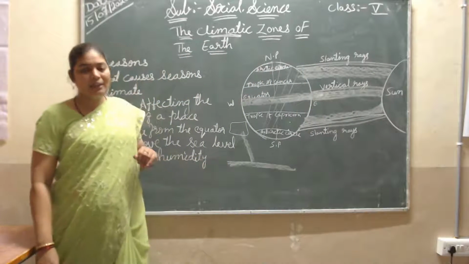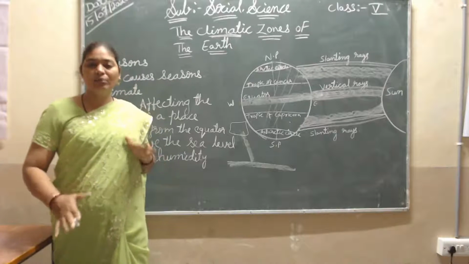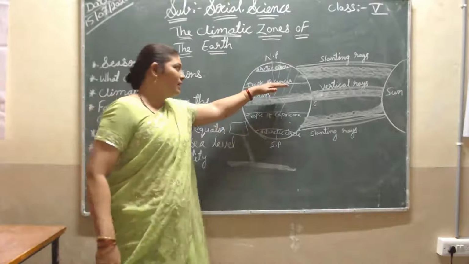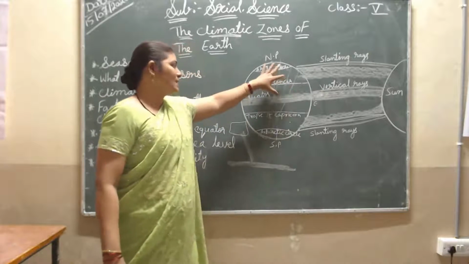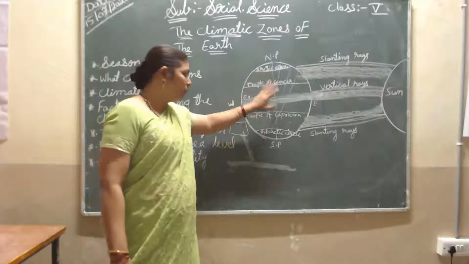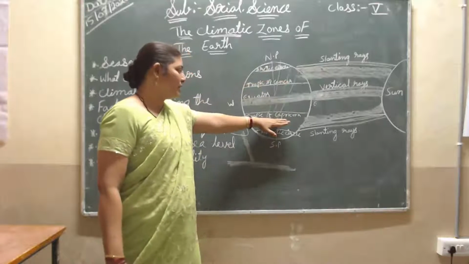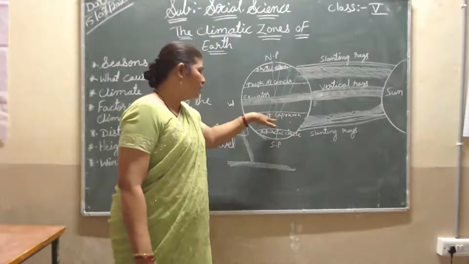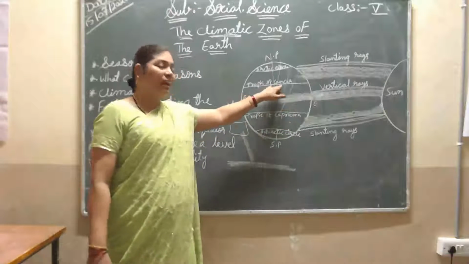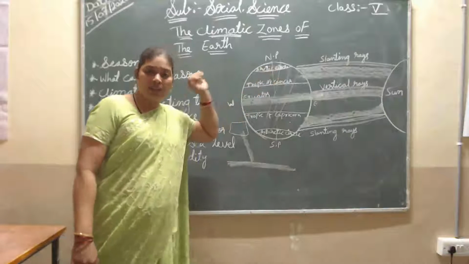Here also, the climate is very good. It is not very hot or very less, it is moderate. So here we can get nice crops, and these areas have good countries where good crops are growing. Up and down, it's the northern hemisphere and southern hemisphere. The Tropic of Capricorn comes in the southern hemisphere, and the Tropic of Cancer comes in the northern hemisphere.